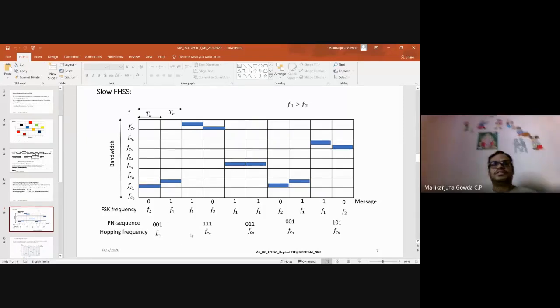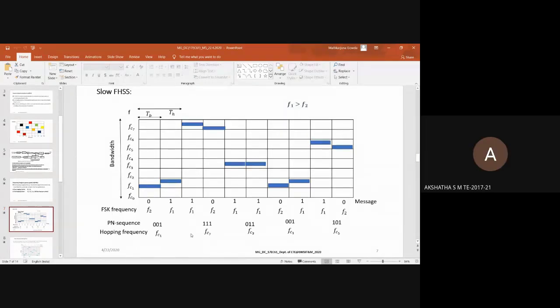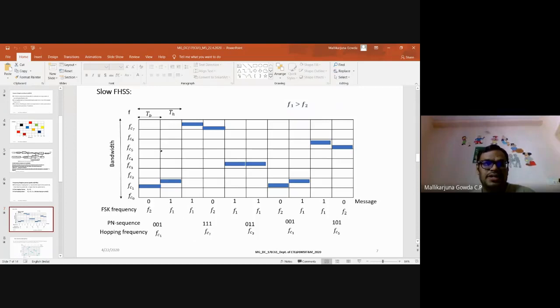Do you have any doubts still? I hope it should be clear, because on the y axis I have written FC0 to FC7. If you have any doubts, please ask me here. On the top I have written the bit duration TB, so the bit rate RB will be equal to 1 by TB. And this is TH, the hopping interval or hopping duration, and as I said, RH will be equal to 1 by TH.